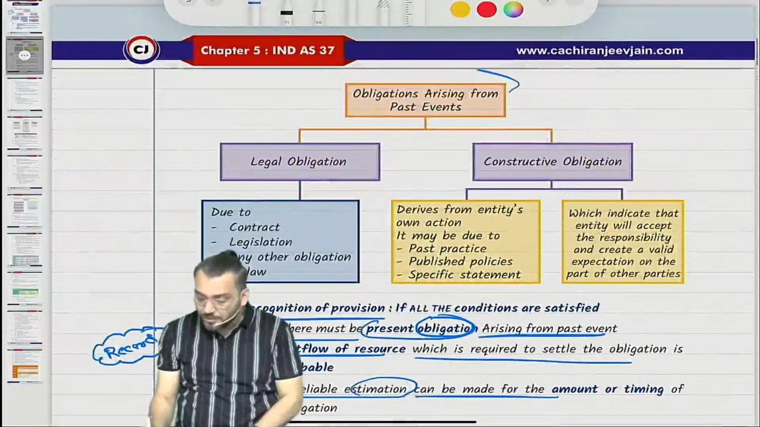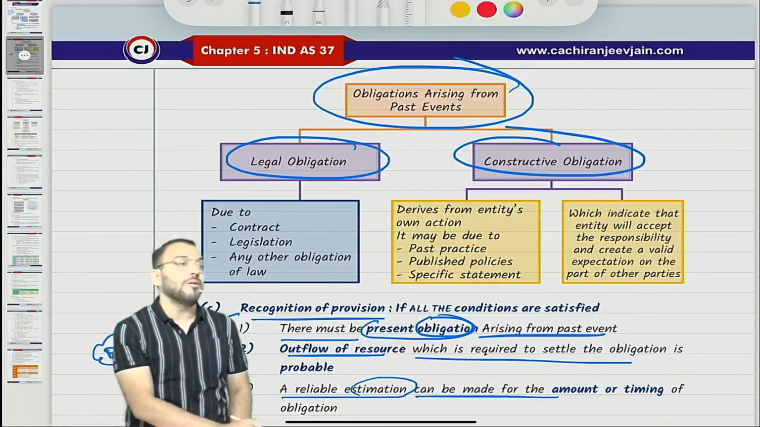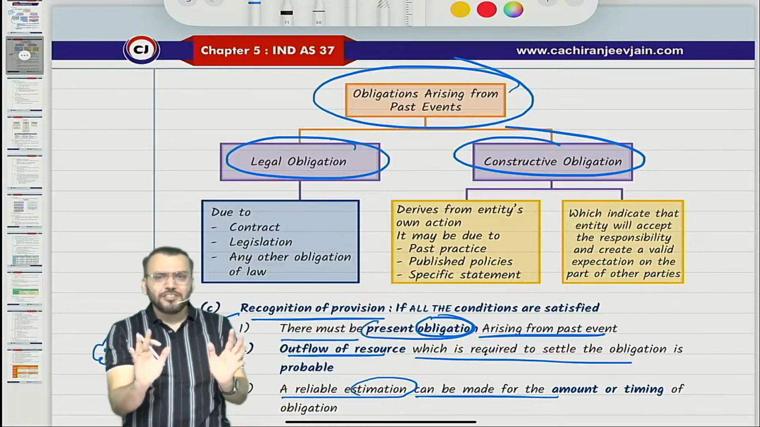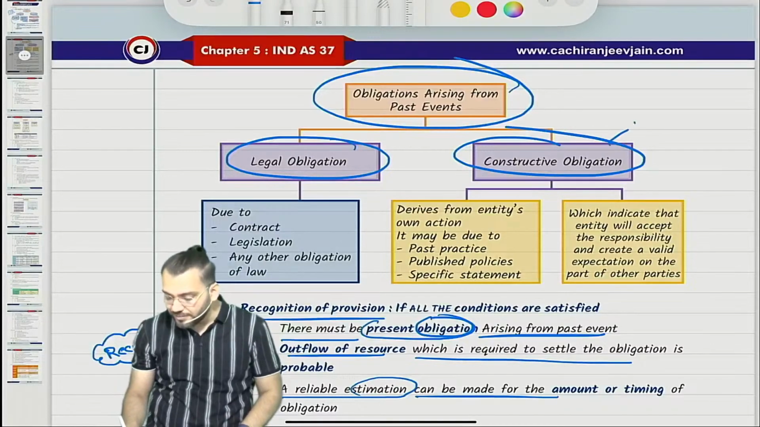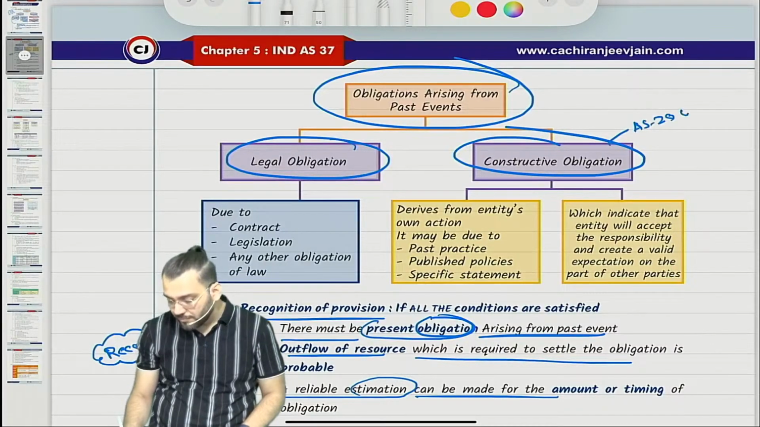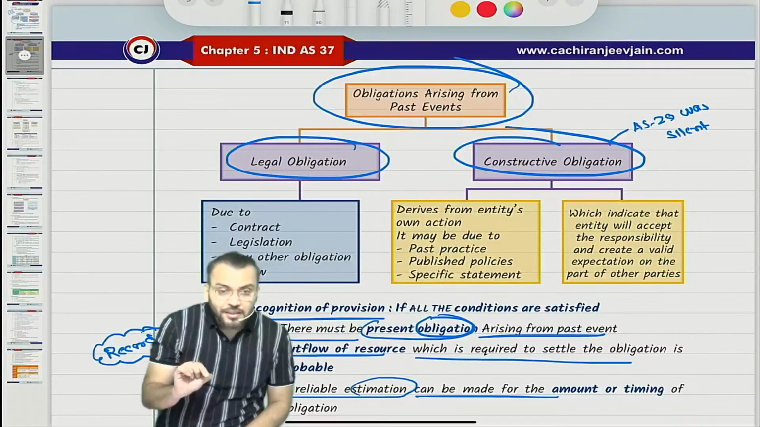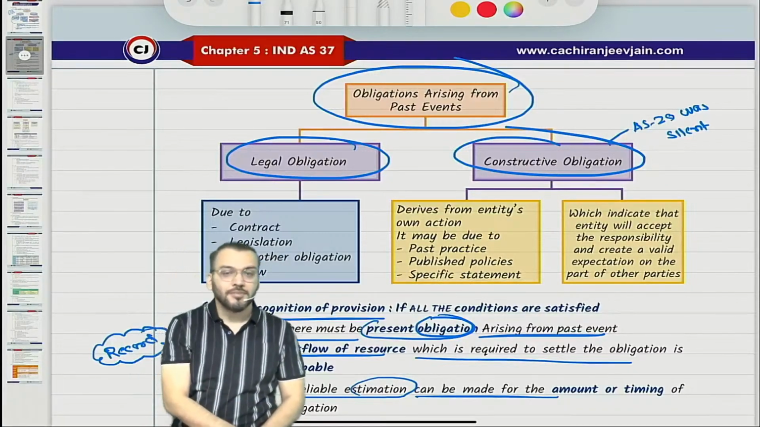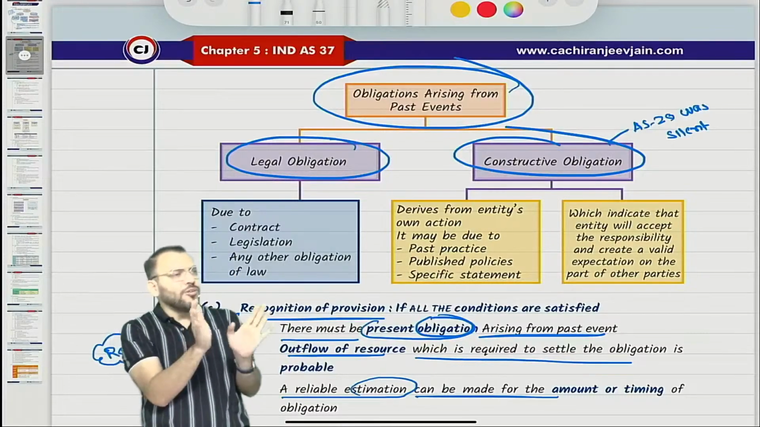So obligations arising from a past event are of two types. One is legal obligation, and one is constructive obligation. Constructive obligation is a new term in your life. AS 29 was silent regarding this. Whatever I'm writing, write it down. AS 29 used to say only obligation.